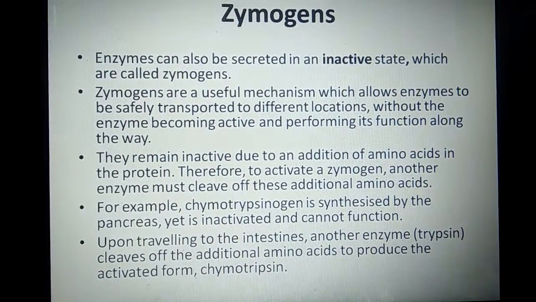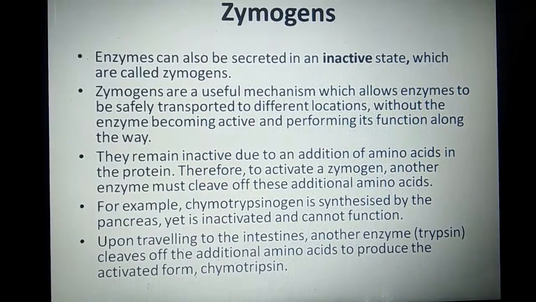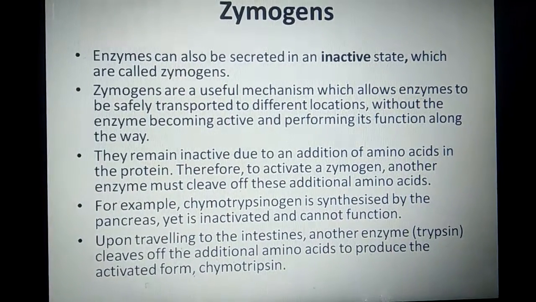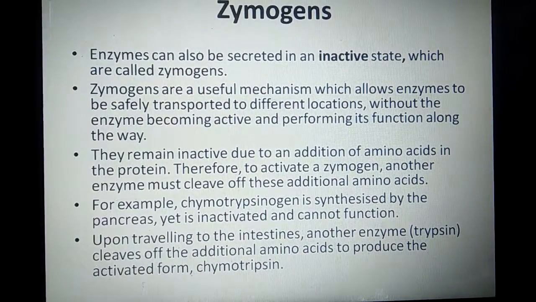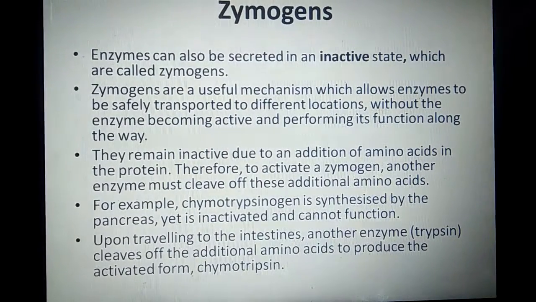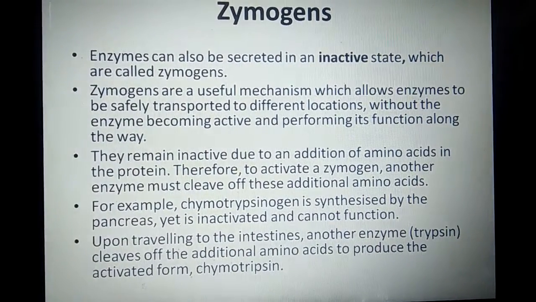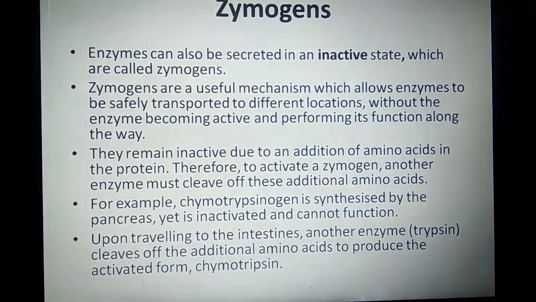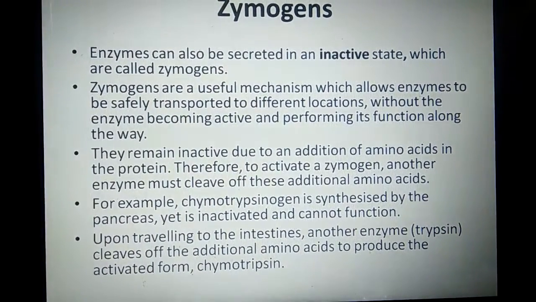So these enzymes are secreted in the inactive state, and then they are called zymogens. They can be transported very easily to different locations in the inactive state, so that when needed, they can perform their function.